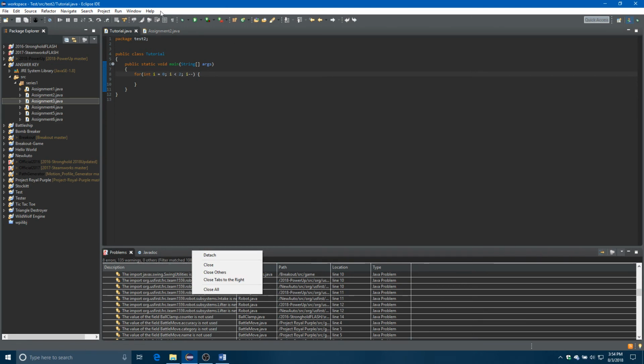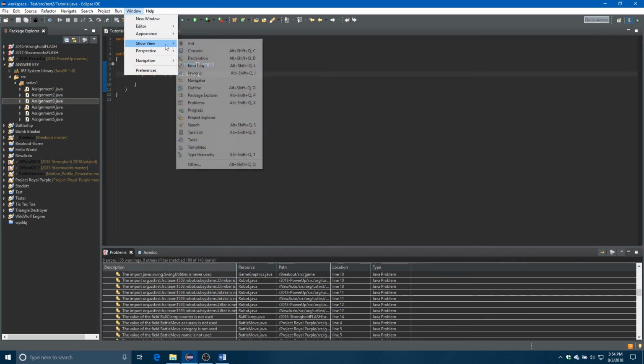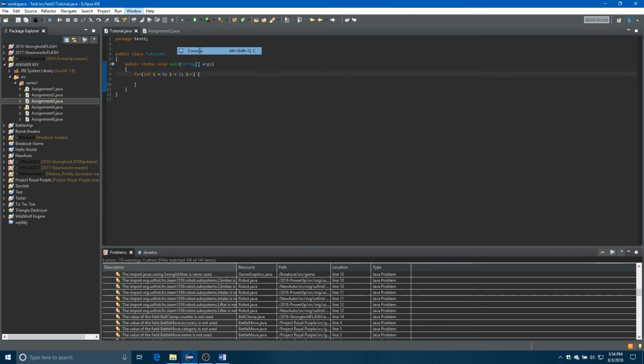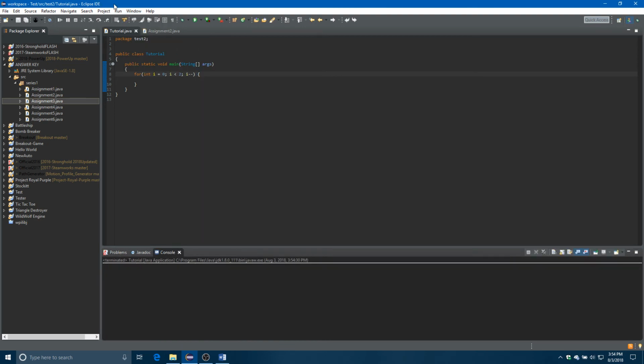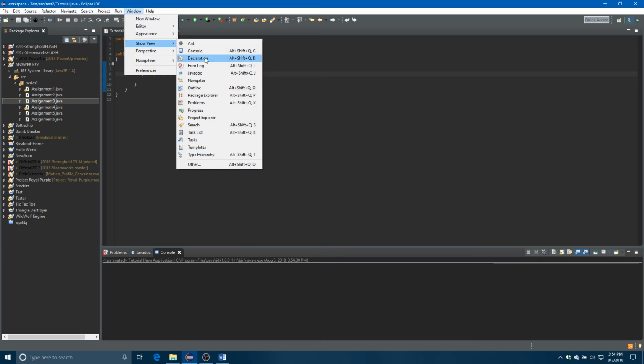Oh, I didn't mean to do that. Which I guess is a good way of showing you that if you ever need to open things again, like from the first episode, you just go to Window, Show View, and then whatever you accidentally clicked on to remove.